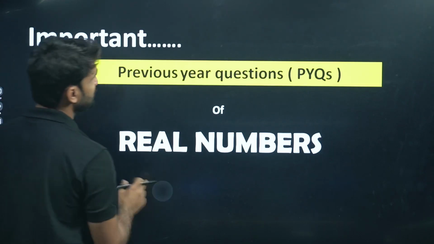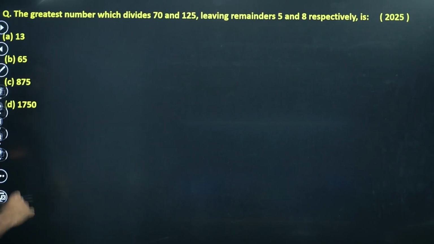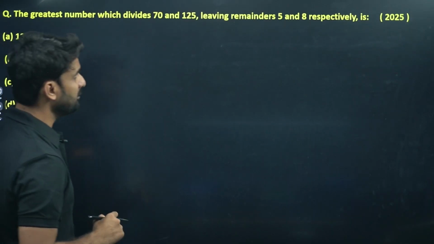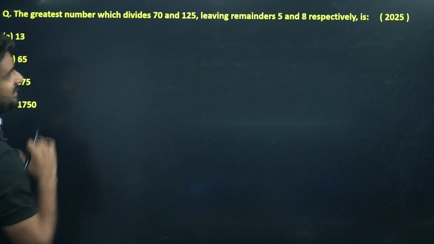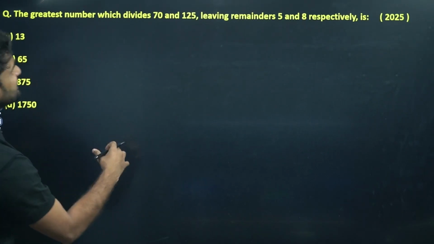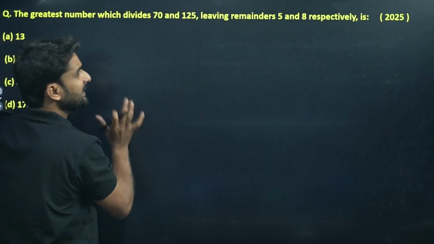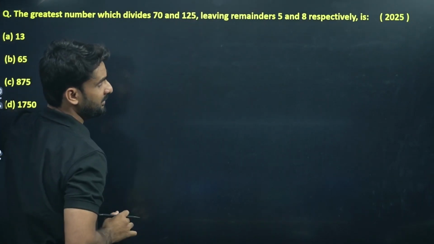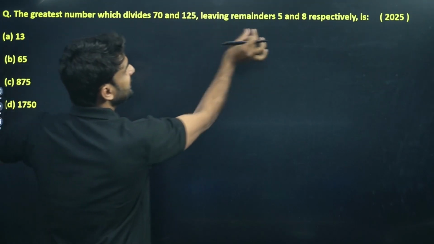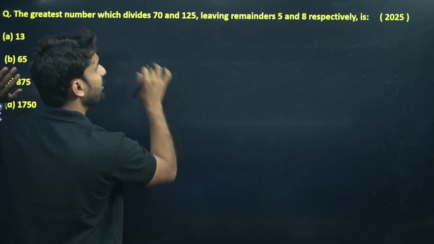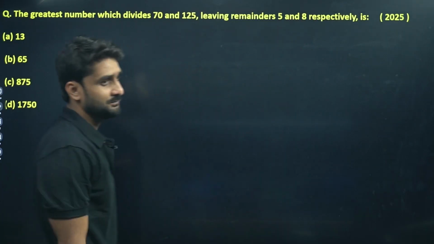The first question here is: the greatest number which divides 70 and 125, leaving remainders 5 and 8 respectively, is. So the question is asking what will be that number which divides 70 and 125, where on dividing 70 by that number the remainder is 5, and on dividing 125 by that number the remainder is 8.